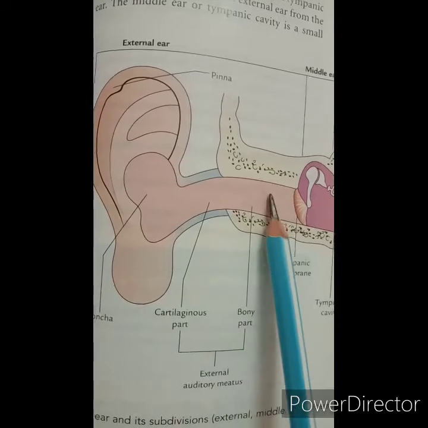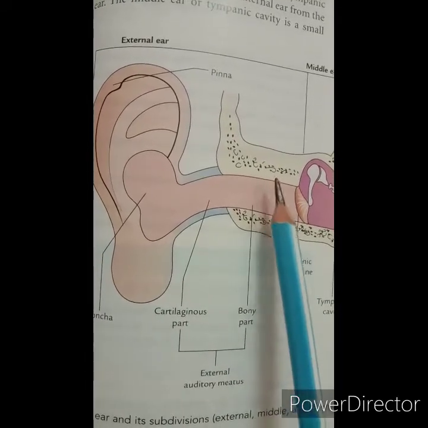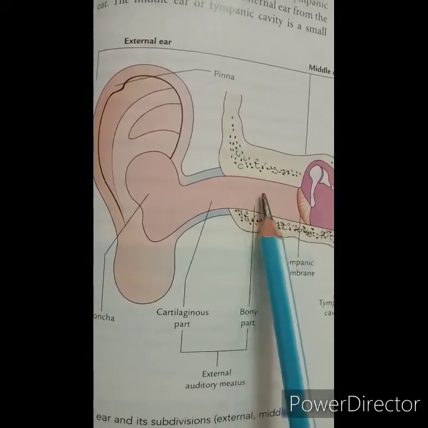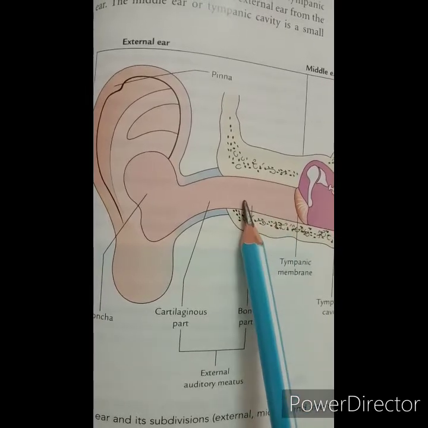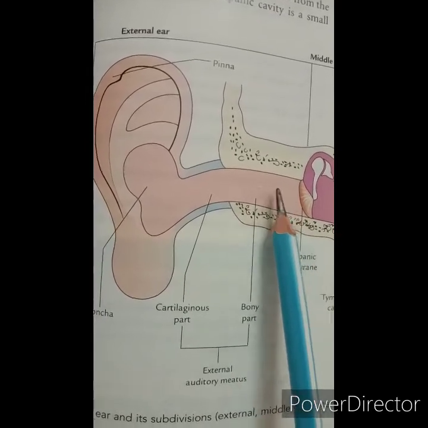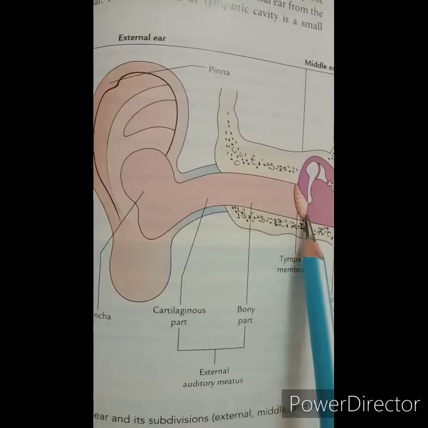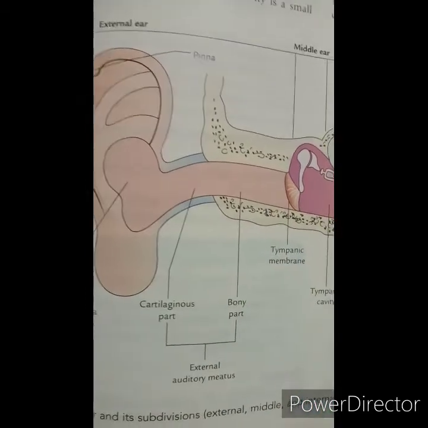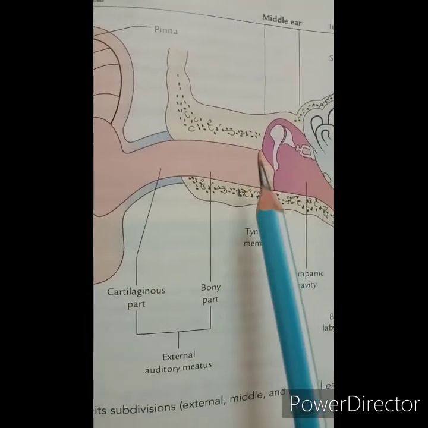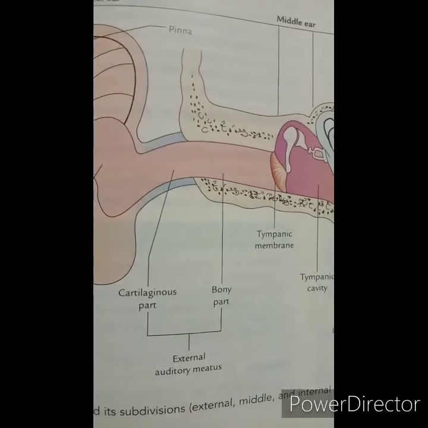So it forms near about the 2/3 or the 16 mm of the meatus. The skin lining of the bony meatus is very thin and it is continuous with the tympanic membrane.